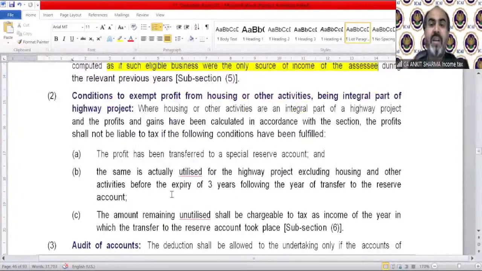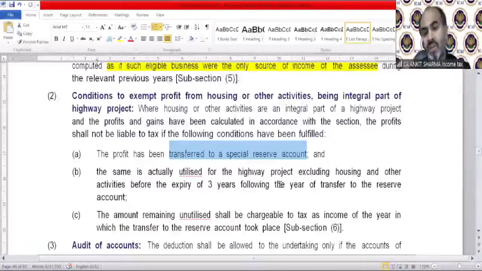Condition to exempt profit from housing or other activities being integral part of highway project. Where housing or other activities are an integral part of a highway project and the profit and gains have been calculated in accordance with the section, the profit shall not be liable to tax if the following conditions have been fulfilled. The profit has been transferred to a special reserve account. If you are carrying an infrastructure facility like a highway, etc., but there is some housing activity also and it is an integral part of your highway project, then if you want to claim that deduction, you have to fulfill the following more conditions also. That the profit has been transferred to a special reserve account and it should be utilized.